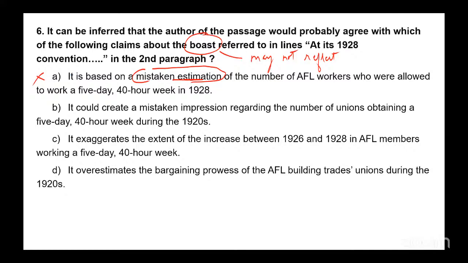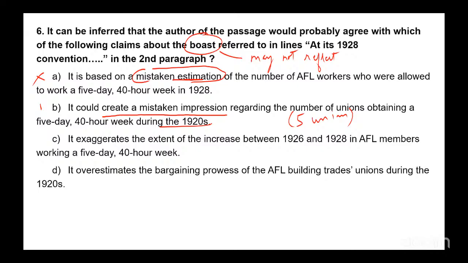B says it could create a mistaken impression, and that looks good, right? It could create a mistaken impression regarding the number of unions obtaining a 5-day, 40-hour week during the 20s. Yes, it could create a mistaken impression that this is widespread, which it is not, because these are just 5 unions out of maybe hundreds. 3/4 of the number are coming from just 5 unions. So B looks good. C says it exaggerates the extent of the increase between 26 and 28.